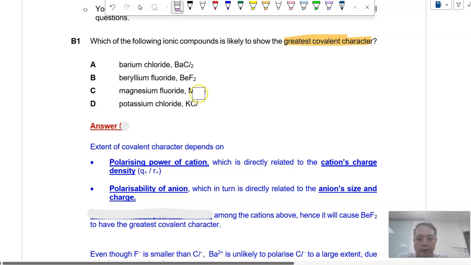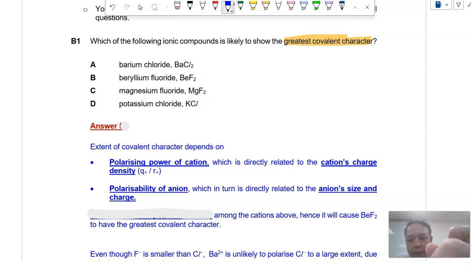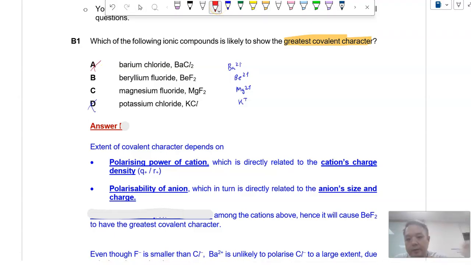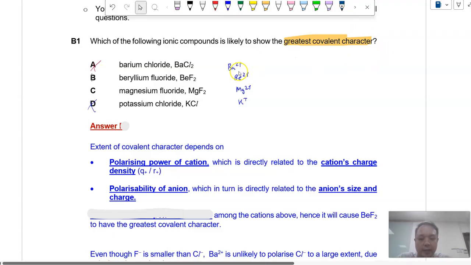So if you take a look at all these ionic compounds, you have, of course, your barium 2+, Be 2+, Mg2+, and K+. Alright? K+ will automatically be out because it has a very low polarizing power. Okay, so D will be the obviously wrong answer. Now, between all of this, barium will be the next one I will cancel out. Why? Because barium is also very large. It's down in group 2, alright? So it has a very large size. The polarizing power will not be large because of the large ionic size of barium.